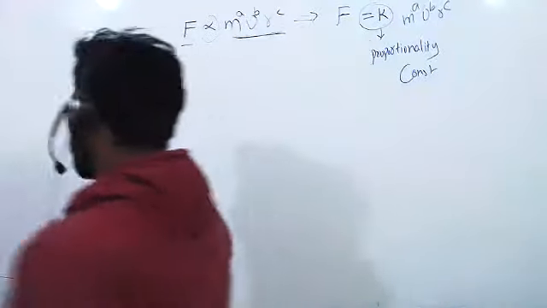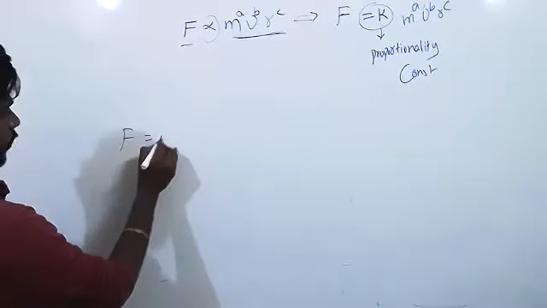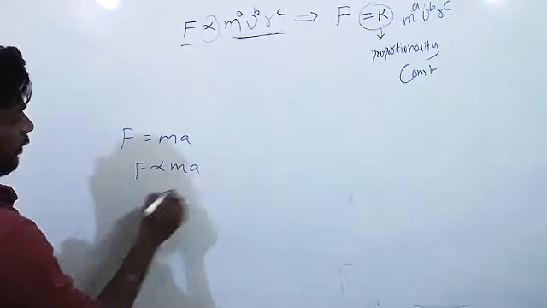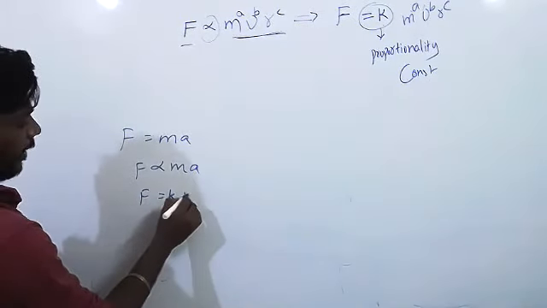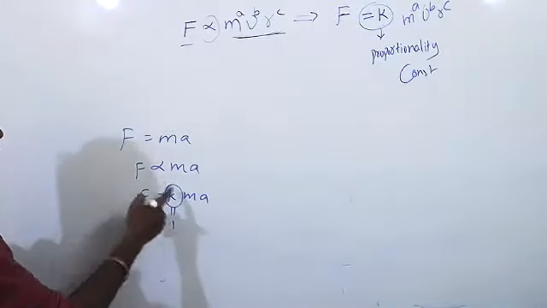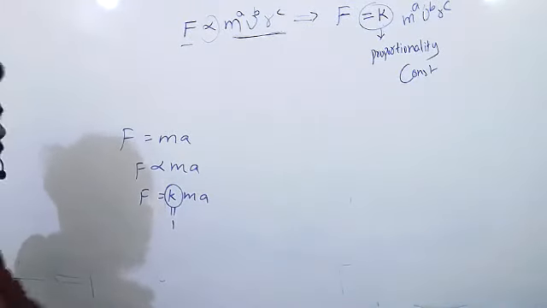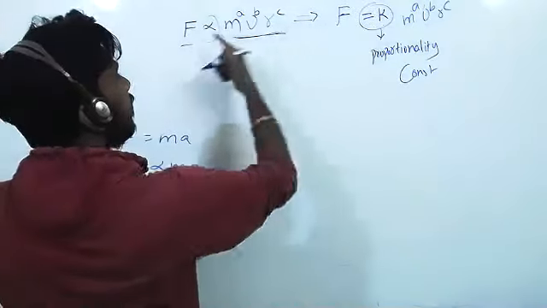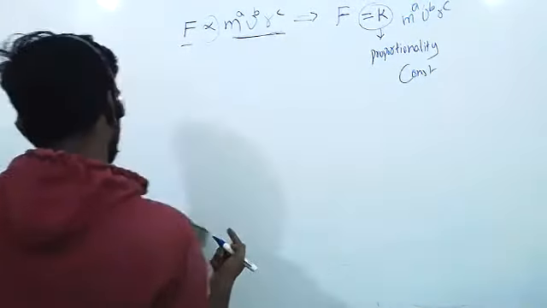So what is the second thing? From F is equal to K. See, it is not equal to this, right? Force increases when these terms increase, and force decreases when these terms decrease. It is not equal to this, so to equate, I have written F equal to K. This is called the proportionality constant. Remaining terms as usual. Clear? Just suppose F is directly proportional to ma. F is equal to kma. Here they have considered k equal to 1. If k equal to 1, F is equal to ma, right? Here it is also the same. So this K is nothing but the proportionality constant. Am I clear? First step.